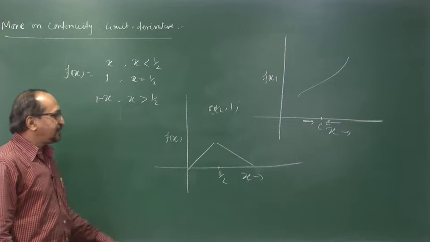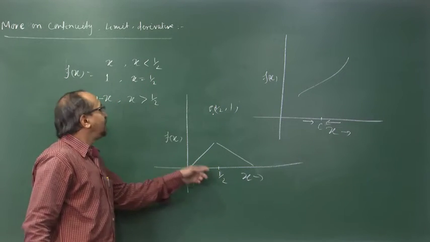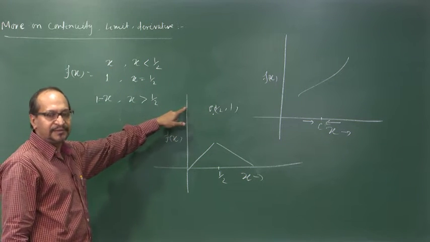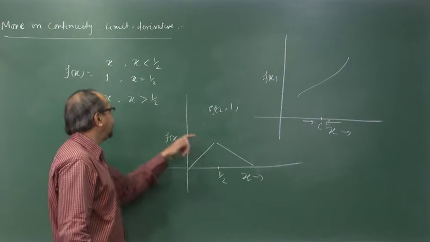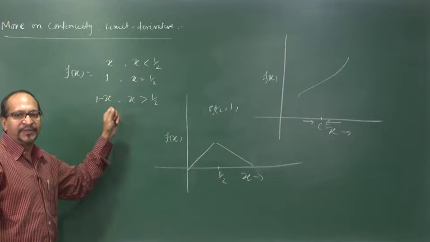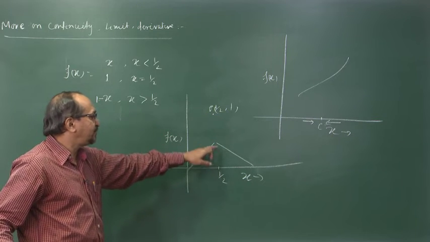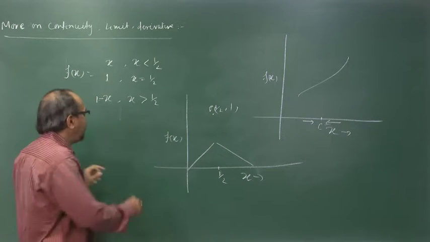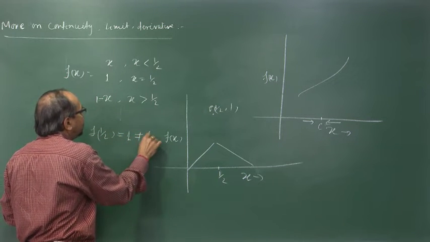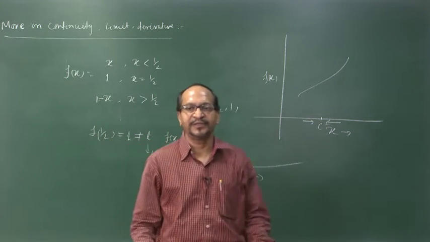So, you can see when x approaches half from the left-hand side, the function value approaches half. Again, when you approach from the right-hand side to half, the function value also approaches 1 minus half, that is half. But they are not equal to the function value at half, because the function value at half is 1. So, f of half is equal to 1, which is not equal to the limiting value, which is half. So, this function is not continuous at this point.